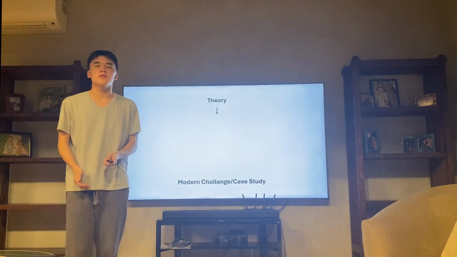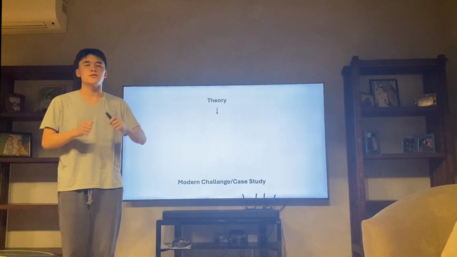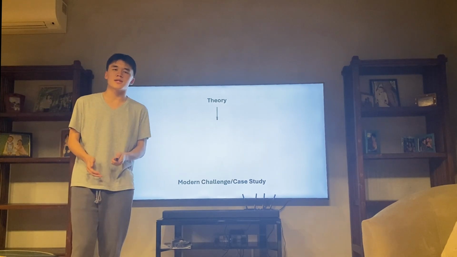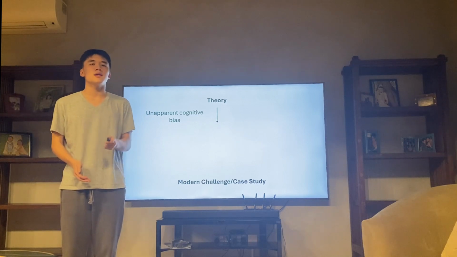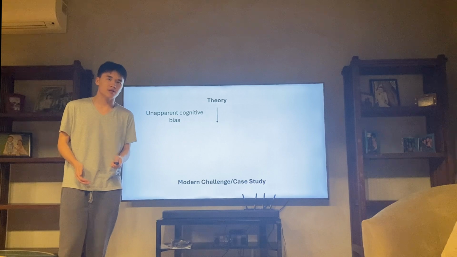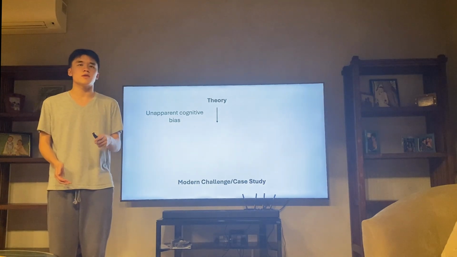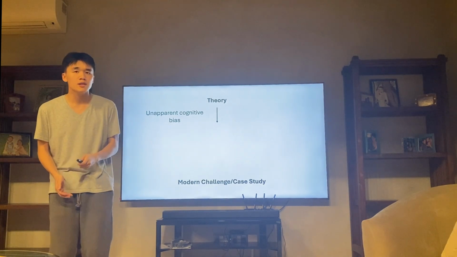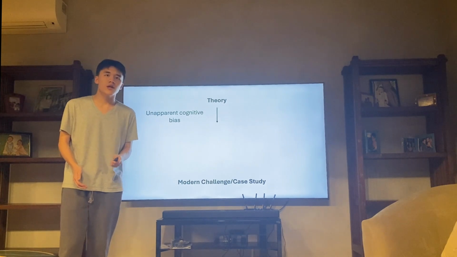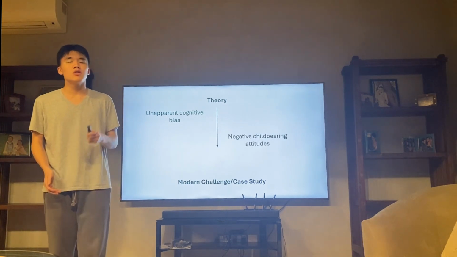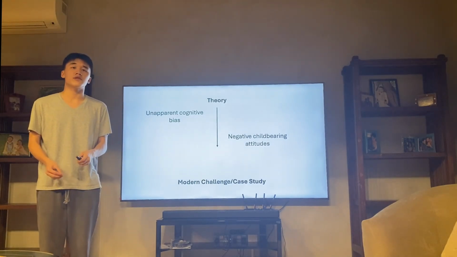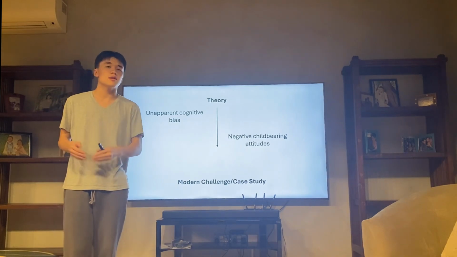Your question might be, what is the pathway the theory takes to enhance our understanding of the modern challenge? Well, the first thing the theory does is that it exposes unapparent cognitive biases in Singaporeans when making childbearing decisions. The way we realize this is we look at the decreasing ideal family size, revealing the diminishing desirability of children in Singapore, thereafter revealing that they possess predominantly negative childbearing attitudes. This results in them viewing children as a loss rather than a gain.